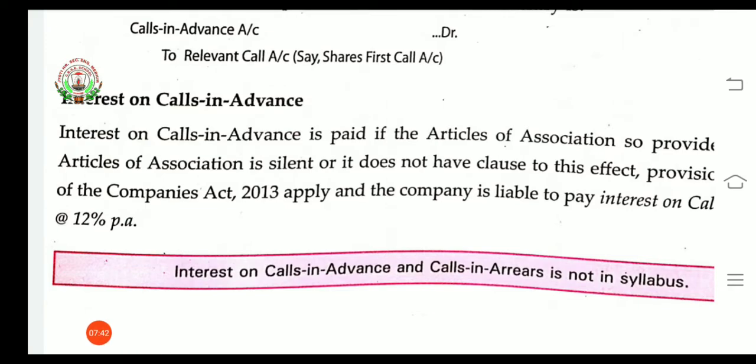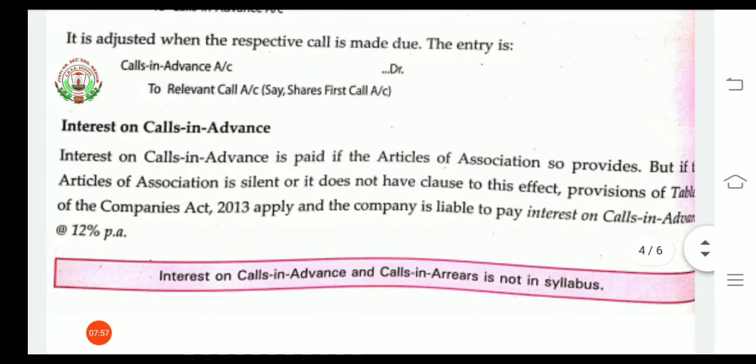If a percentage is written, interest will be given to the shareholders according to that percentage. If the articles of association are silent in this matter, then Table F of the Companies Act 2013 will be applied, and according to that, 12% per annum will be given to the shareholder.